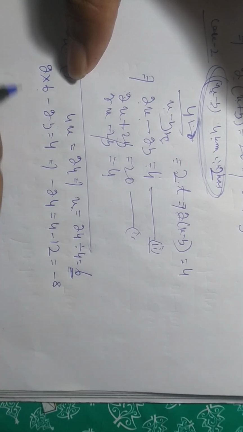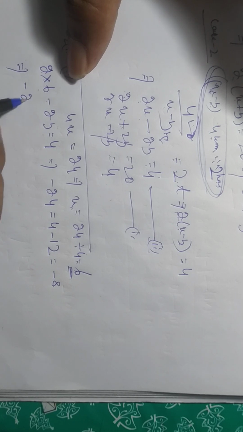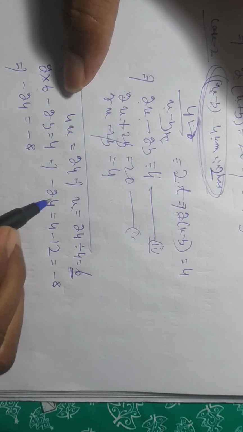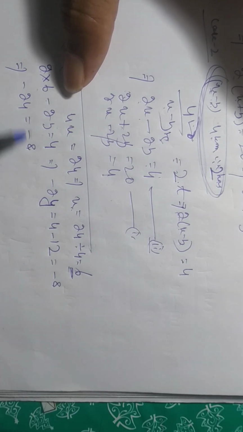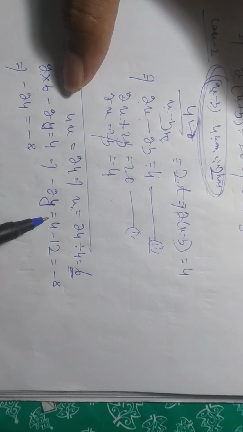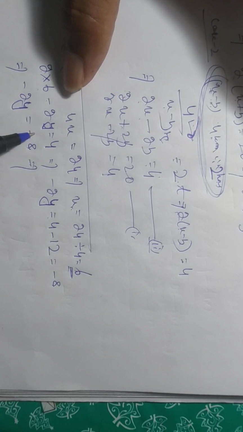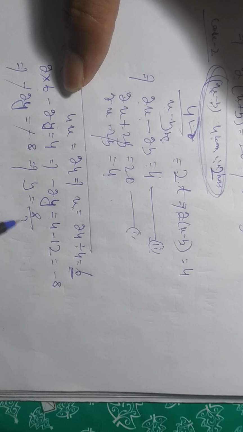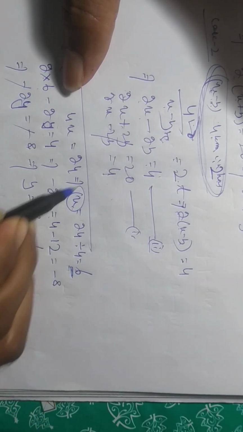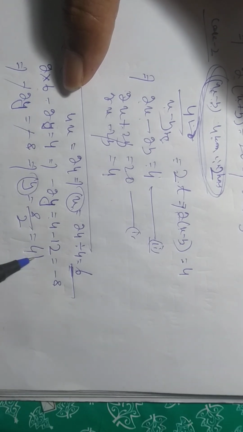Then minus 2y is equal to minus 8. The minus signs cancel, y is equal to 8 by 2, equal to 4. Now we got the x value as 6 and the y value as 4.